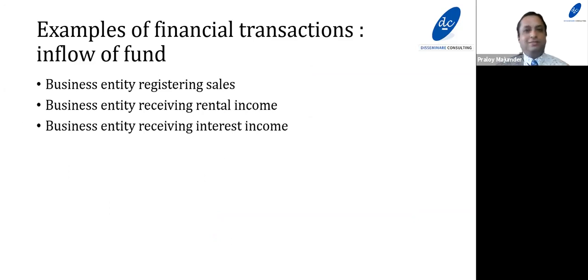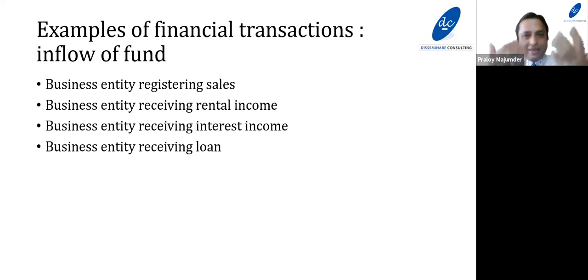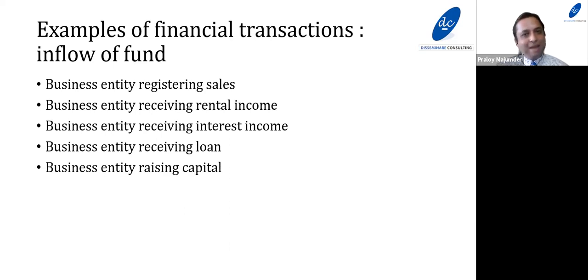Let us take another financial transaction. A business entity has invested some amount in a bank FD, and from the bank FD it is getting some interest income. So that is also an example of an inflow of fund. Whenever a business entity is getting a loan from a bank, this is also an inflow of fund, because the business entity is receiving the fund from the bank in the form of a loan. When the business entity is raising capital from its partners or shareholders, the business is receiving the fund. So that is also an example of an inflow of fund.